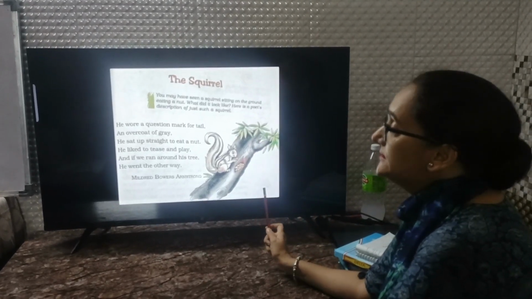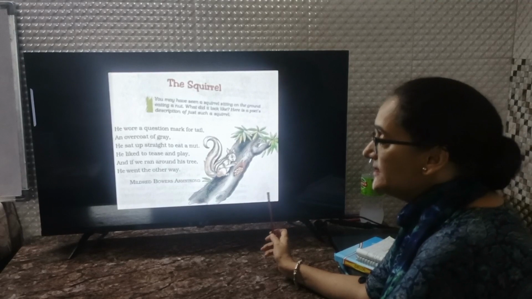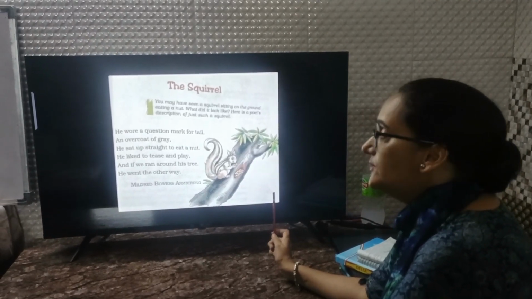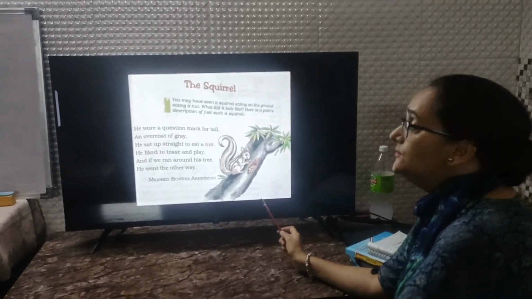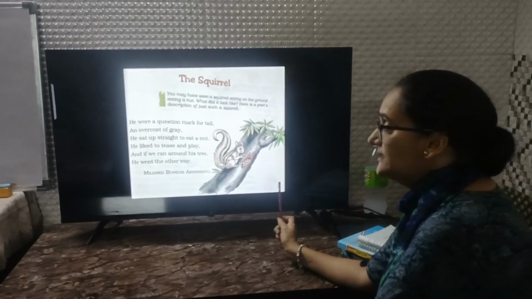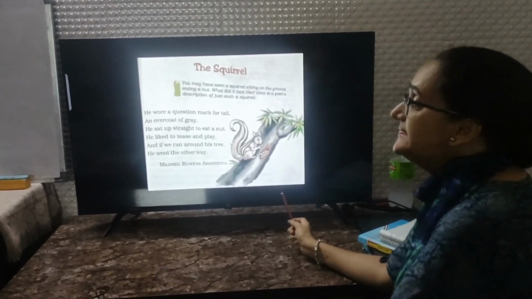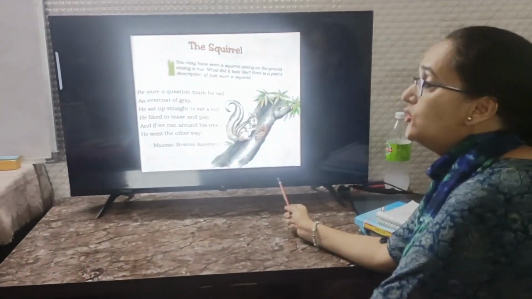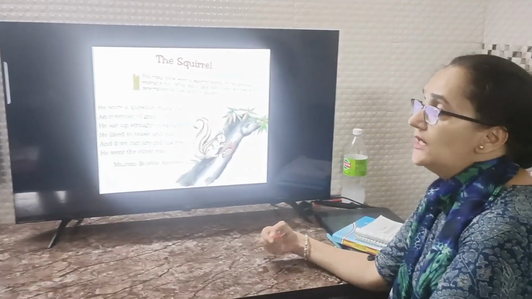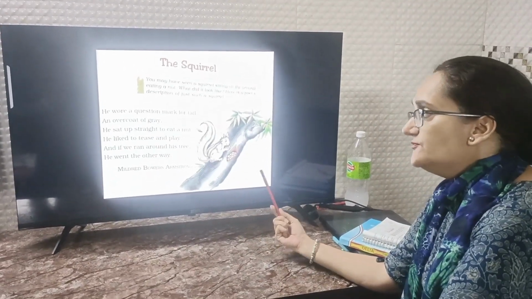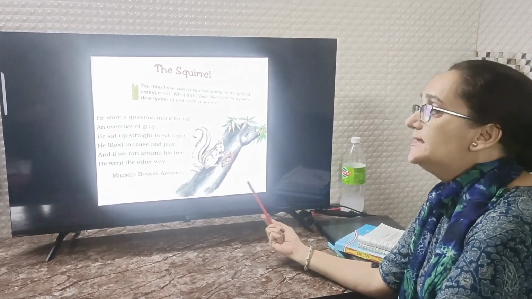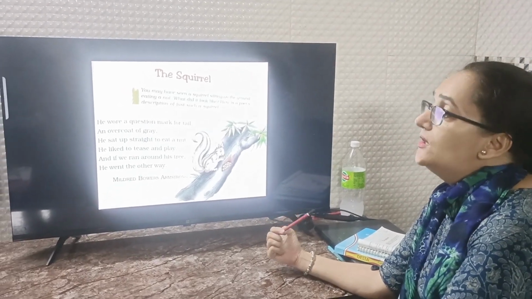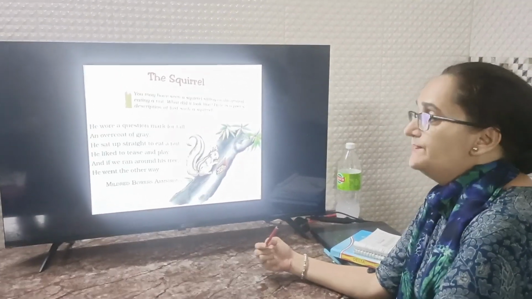So the poetess says it looks like the squirrel is wearing a question mark for a tail, and the body of the squirrel is very furry, and it looks like she is also wearing an overcoat. An overcoat we wear over other clothes. Because of her furry skin, it looks like she is wearing something over her body.